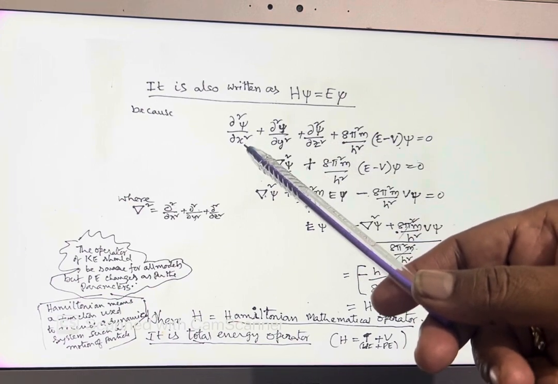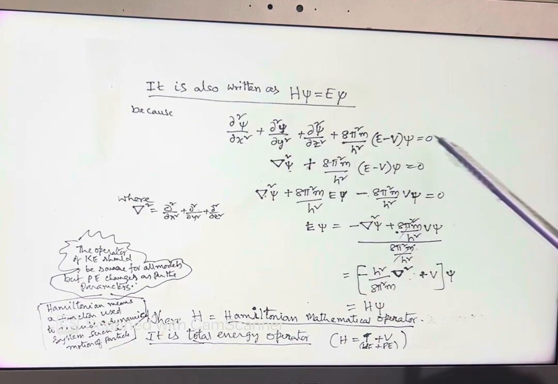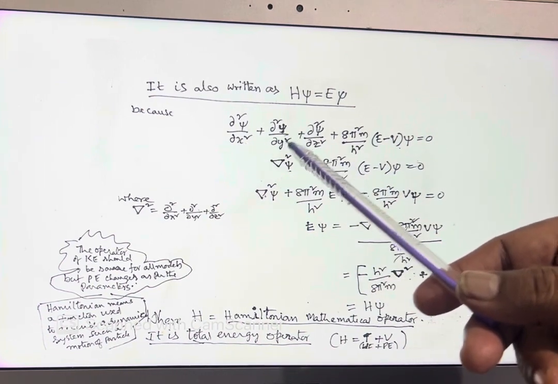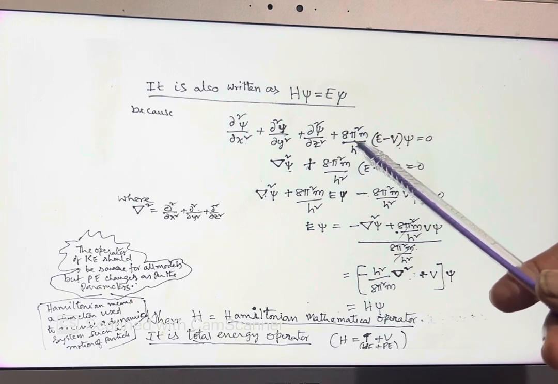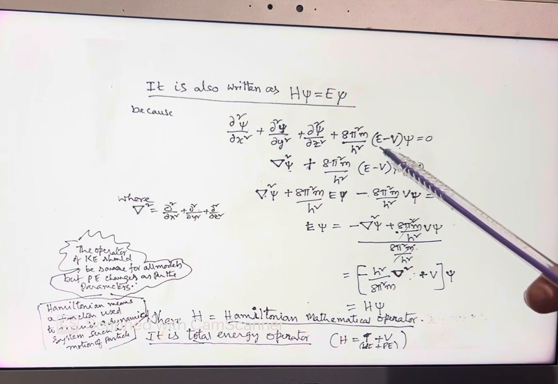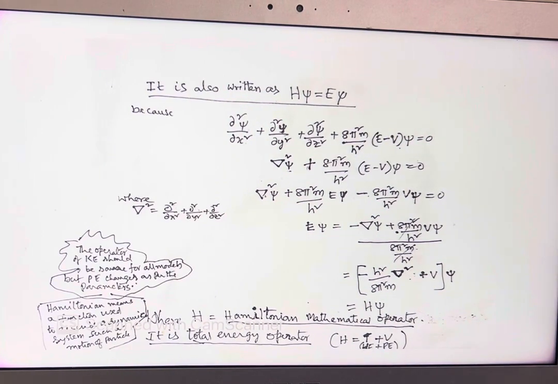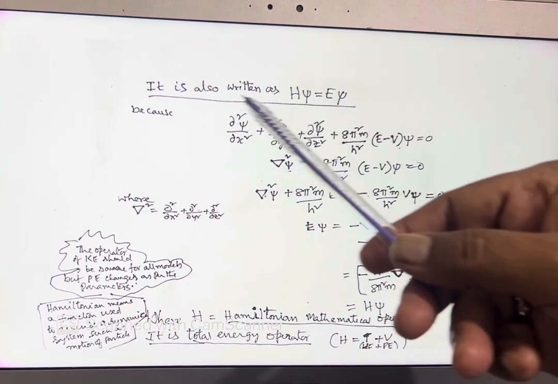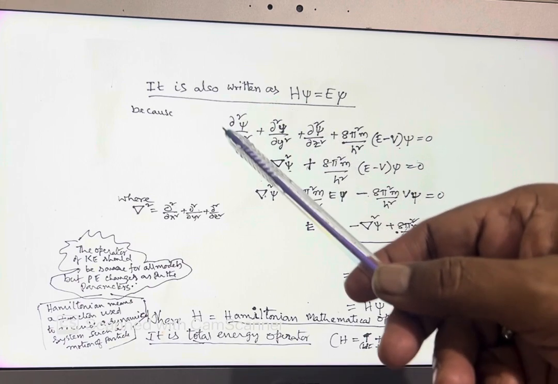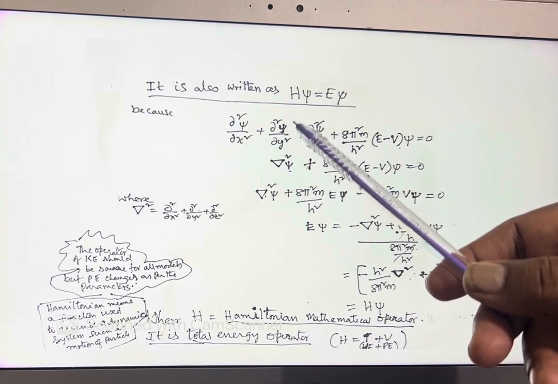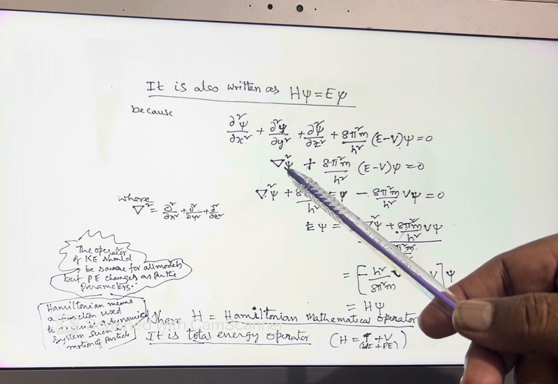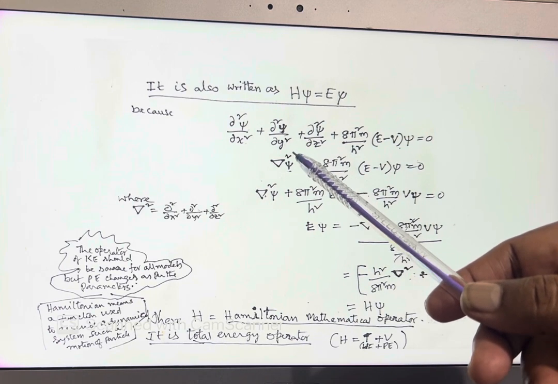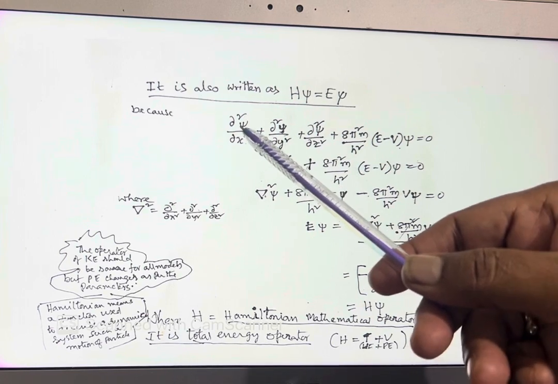Dou square psi by dou x square plus dou square psi by dou y square plus dou square psi by dou z square plus 8 pi square m by h square into E minus V into psi is equal to 0. This is the full form of Schrödinger's wave equation. Instead of the second order part, you can write del square or delta square psi.